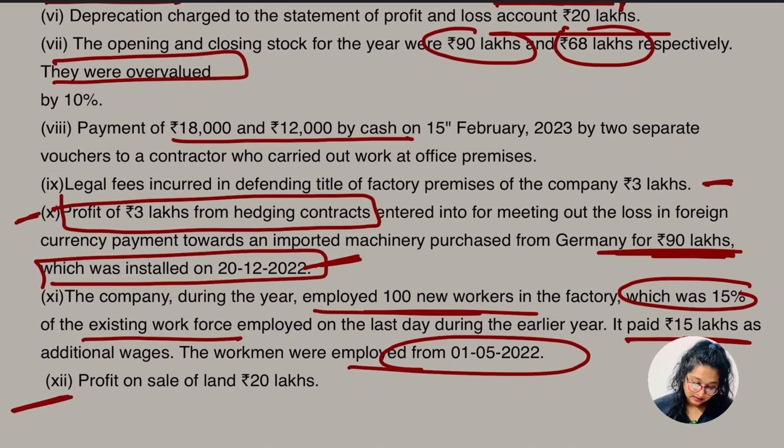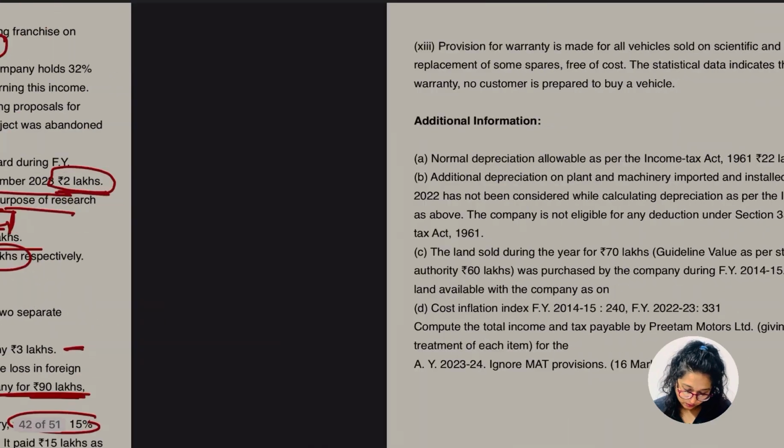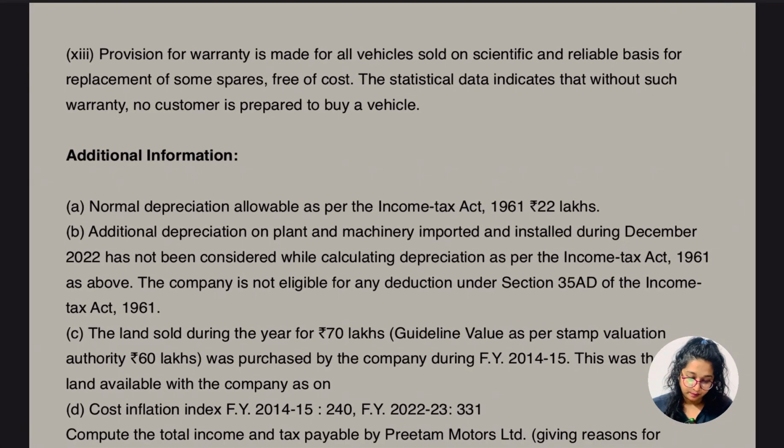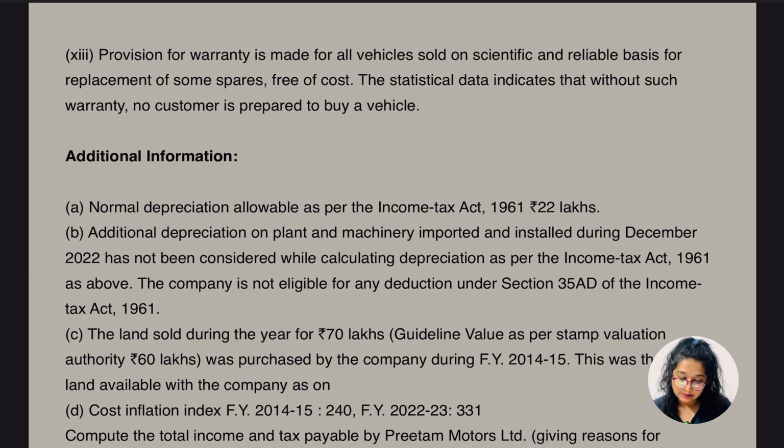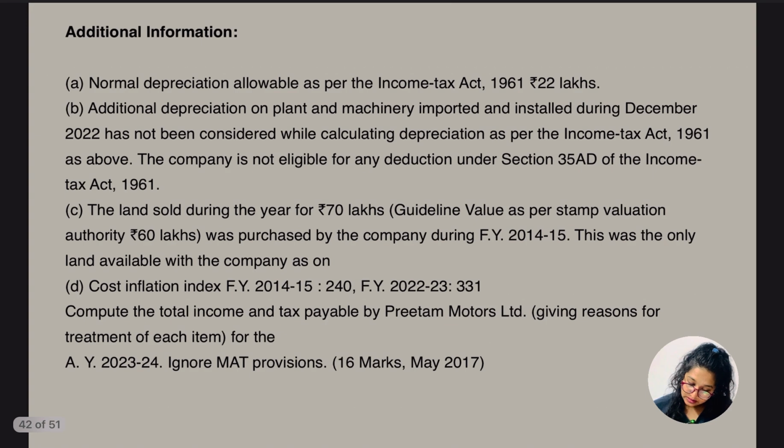The other point says profit on sale of land which is 20 lakh. Okay, so this is also something new to us. Provision for the warranty is made for all the vehicles sold, on a scientific and reliable basis, for the replacement of some spares, which are free of cost. The statistical data indicate that without such warranty, no customer is prepared to buy a vehicle. Let's go for the additional information.